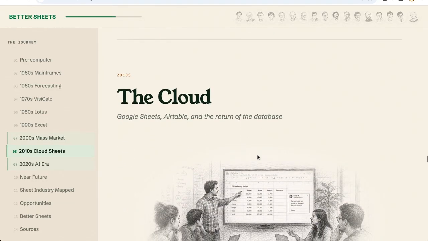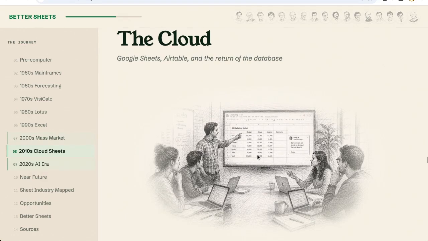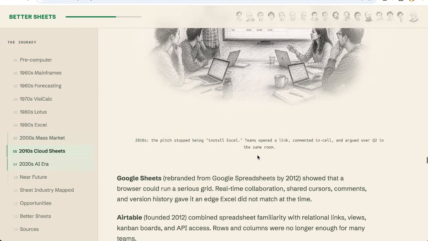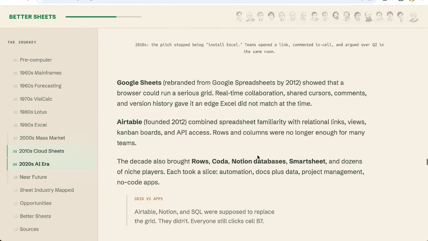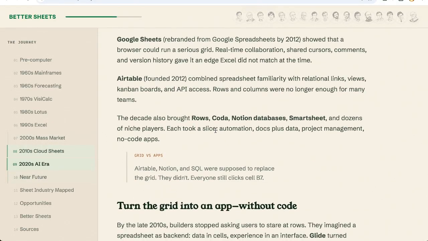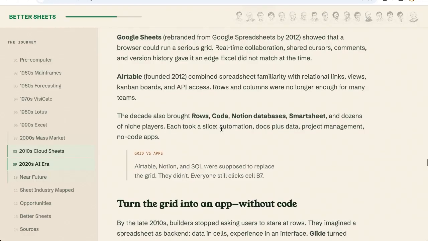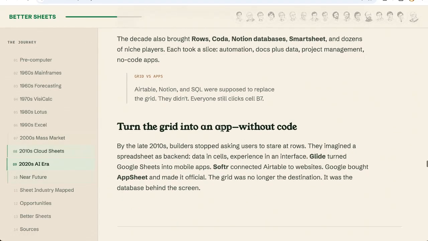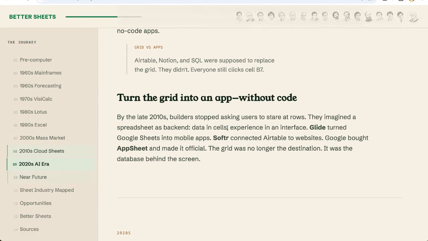Yes, we have Airtable now, and Google Sheets today is not the Google Sheets that launched 20 years ago. It really feels completely different. And we have little upstarts that came around: Rows, Coda, Notion, Smartsheet. We have Glide, Softr, AppSheet, who are trying to make front ends for the spreadsheets we use.